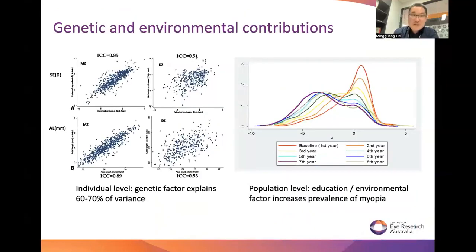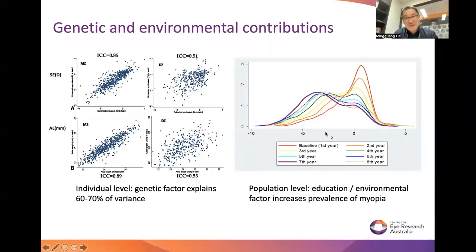But if you look at the distribution in monozygotic twins and dizygotic twins, the monozygotic twins show much greater correlation, suggesting a very strong genetic effect. When we look at the longitudinal change of the spherical equivalent among these twins, from baseline to 8 years follow-up, the mean spherical equivalent shifted toward myopia, and the variation significantly increased.